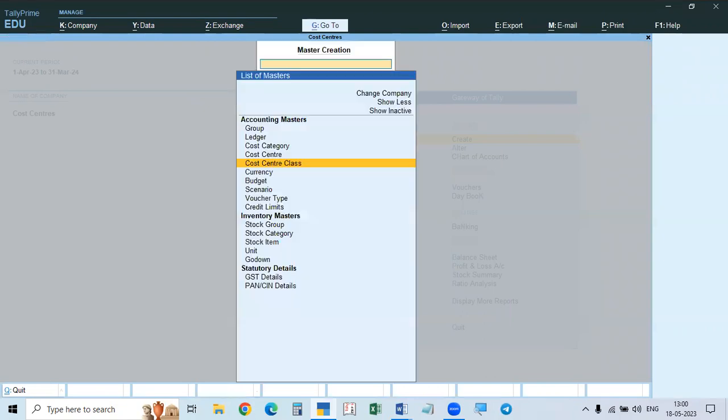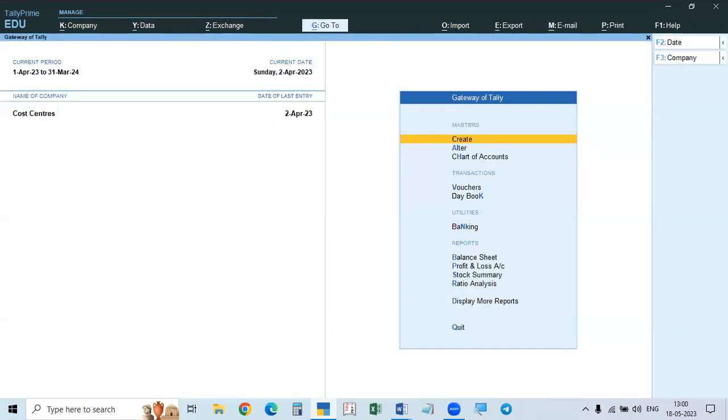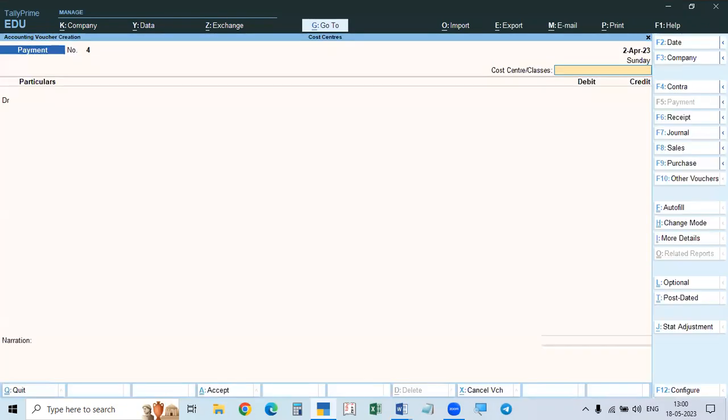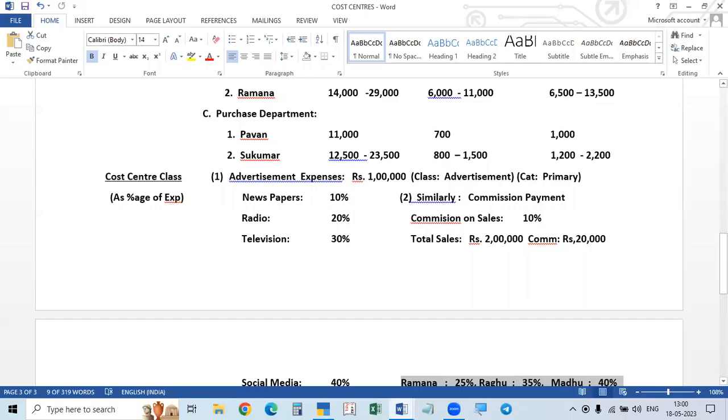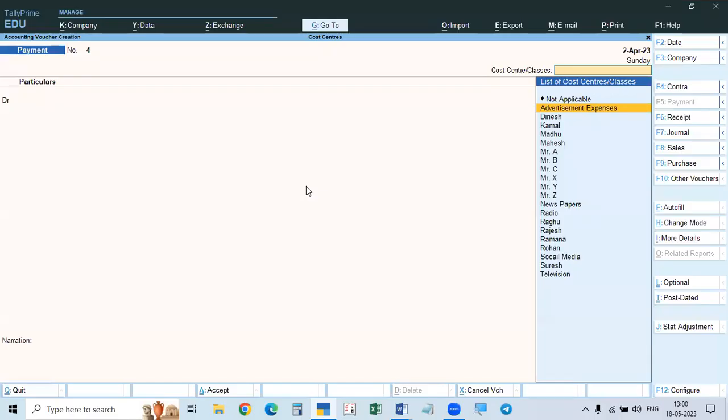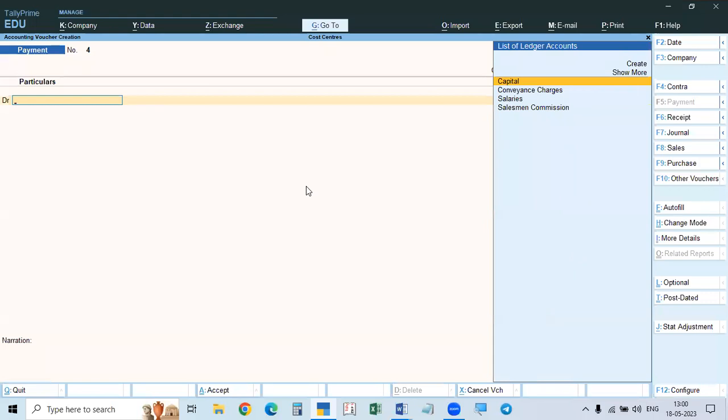Okay, over. Now we will go to voucher. See here, if you click the space bar, it shows the details. Now the cost category is primary. Cost center class is advertisement expenses. So select advertisement expenses. Then we have to create the expense.